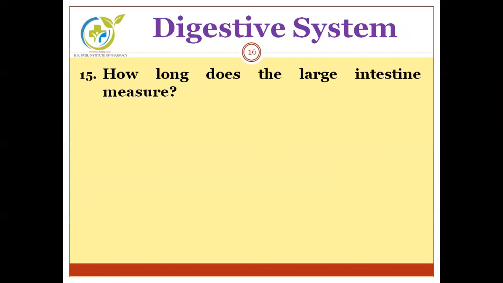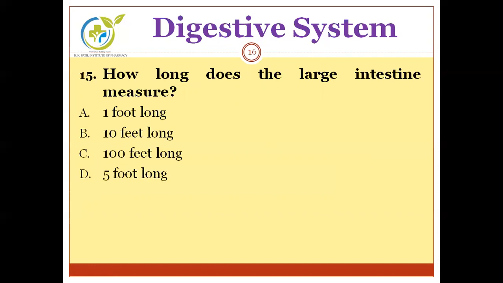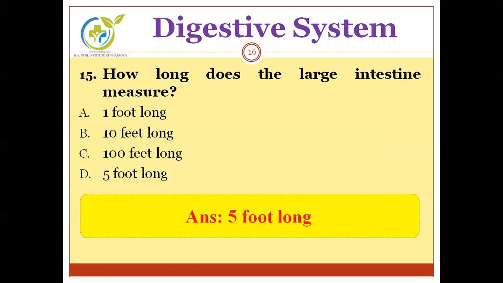Next, how long does the large intestine measure? Options are 1 foot long, 10 feet long, 100 feet long, 5 feet long. And the correct answer is 5 feet long.